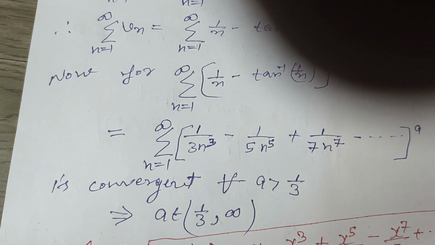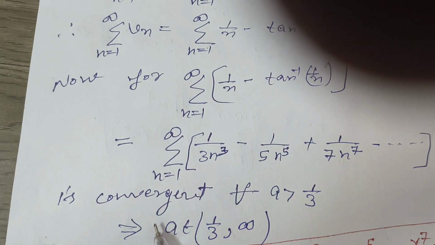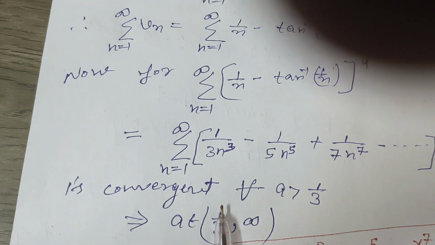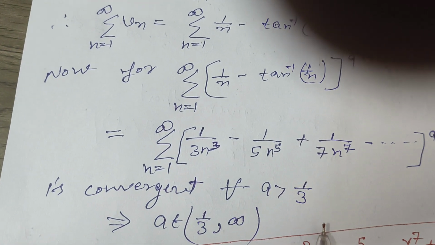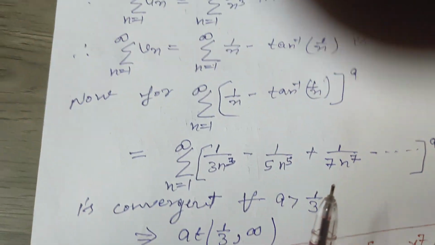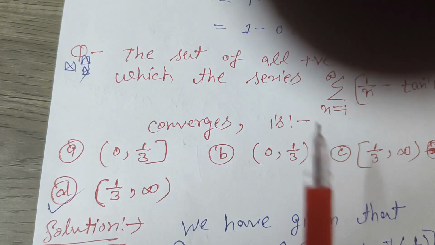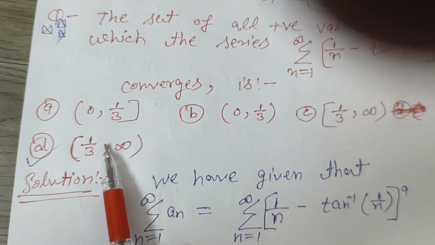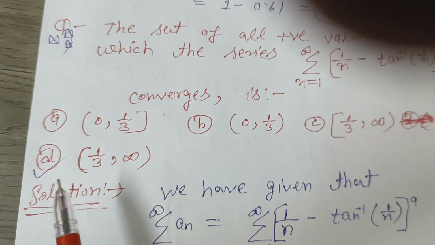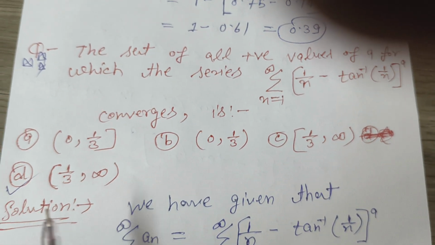So the given series summation an is convergent for all a greater than 1 by 3. It implies a belongs to (1 by 3, infinity). So we go to our options. Here open interval 1 by 3 to infinity is in option D. So the right option is option D. Thank you.